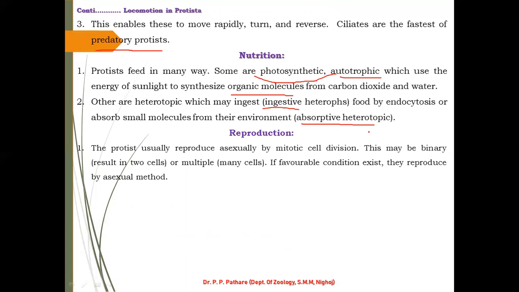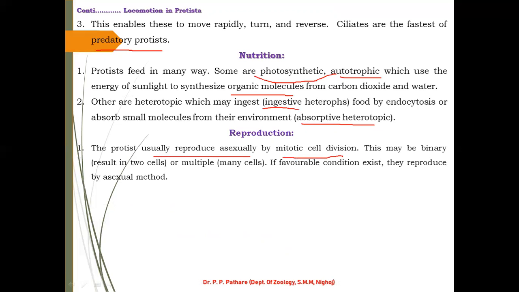In that, protists usually, meaning on average, generally reproduce asexually, by mitotic cell division.